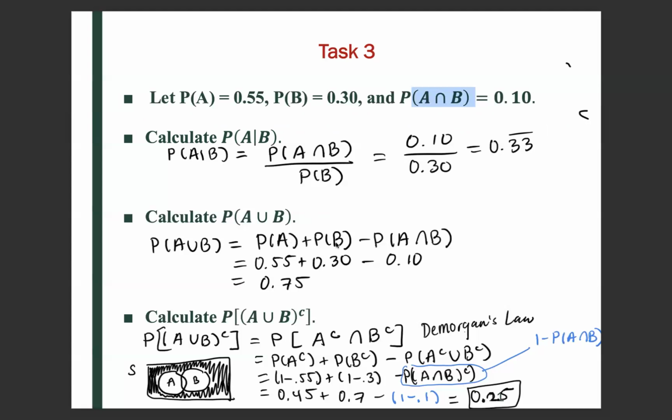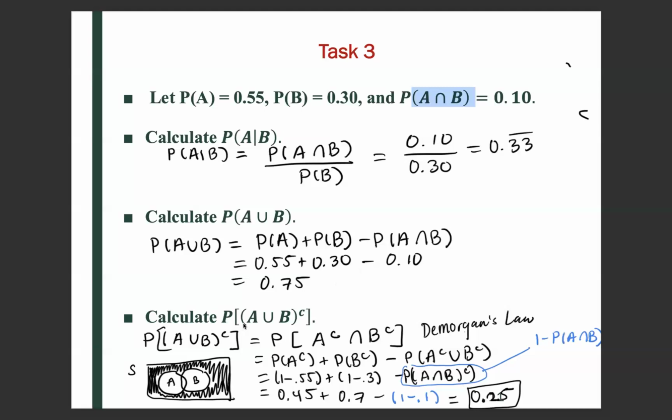Okay, so now we can just plug in our values. The probability of A equals 0.55, that's given. The probability of B equals 0.3, which is given. And the probability of A intersect B is given as 0.10. When you do the simplification, you get 0.75.